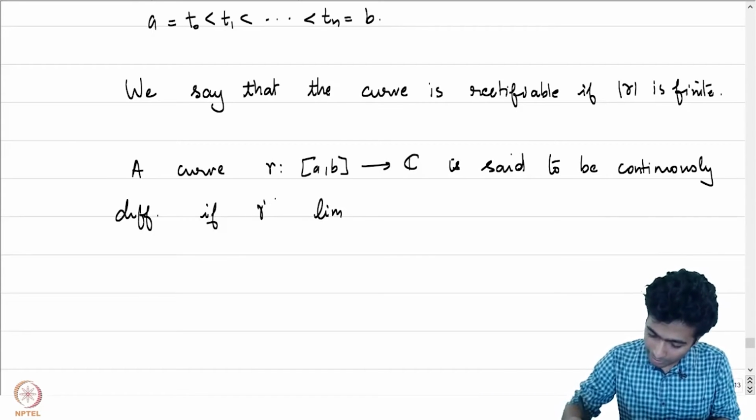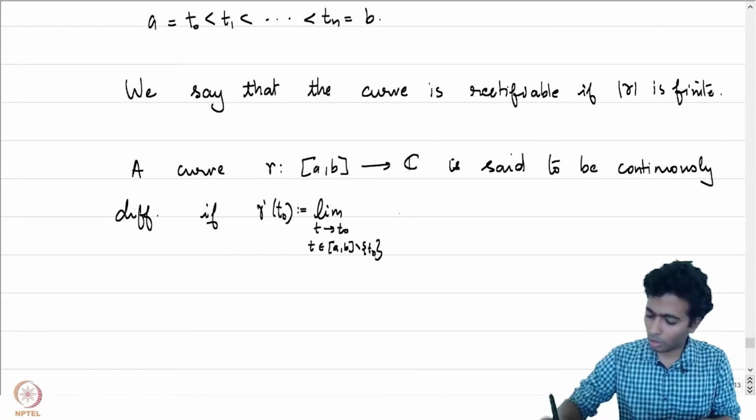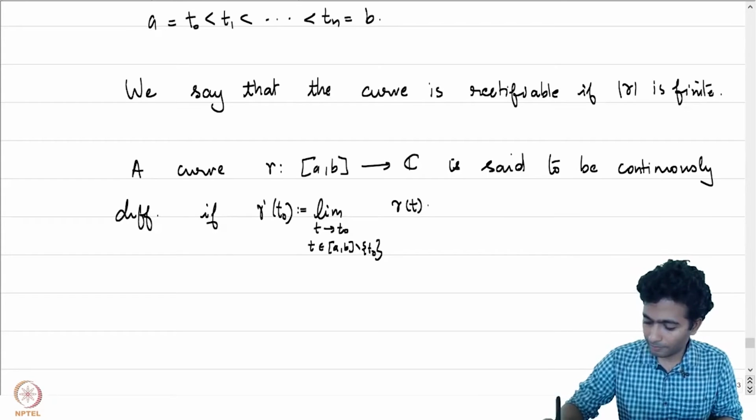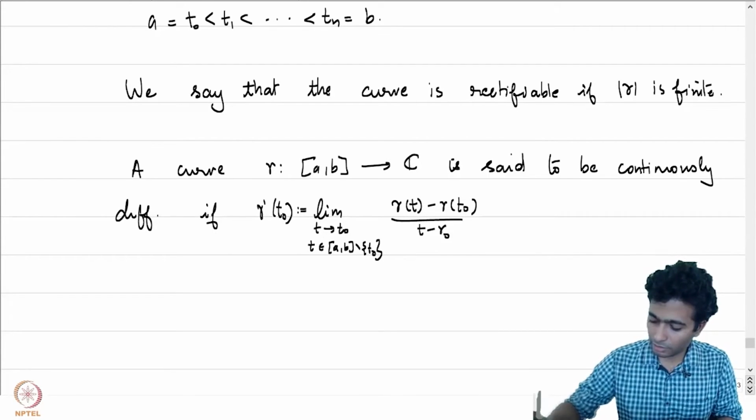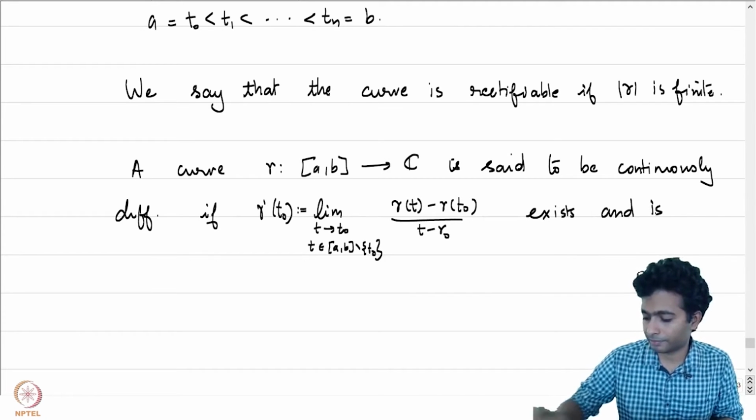Gamma prime at t naught, which is defined to be the limit as t goes to t naught, where t belongs to [a, b] minus the point t naught, of gamma of t minus gamma of t naught by t minus t naught, exists and is continuous.